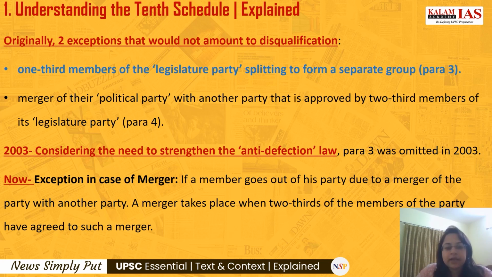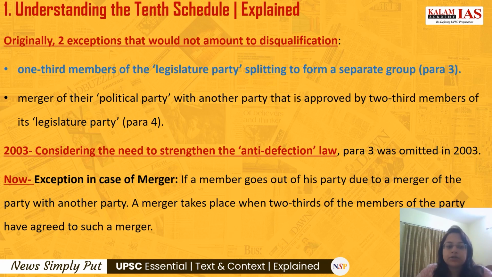The first exception was that one-third of the members of the legislative party could split to form a separate group. So whenever one-third of members of a legislative party split to form a separate group, that won't amount to disqualification under the 10th Schedule.